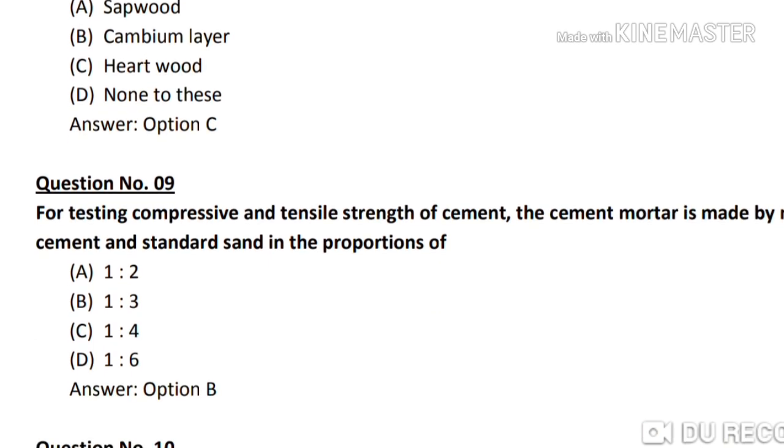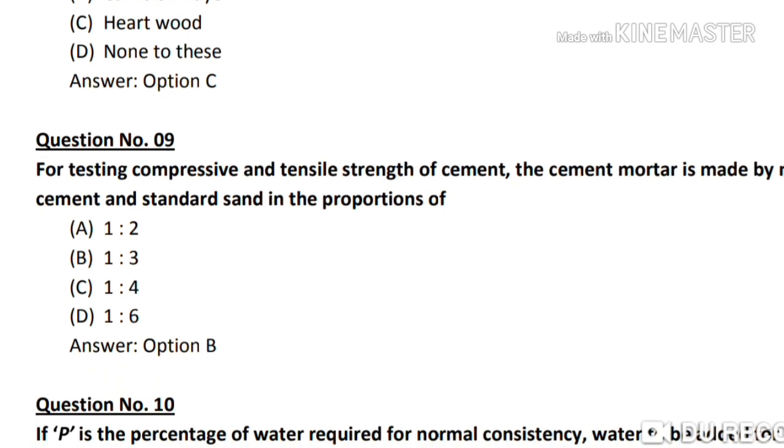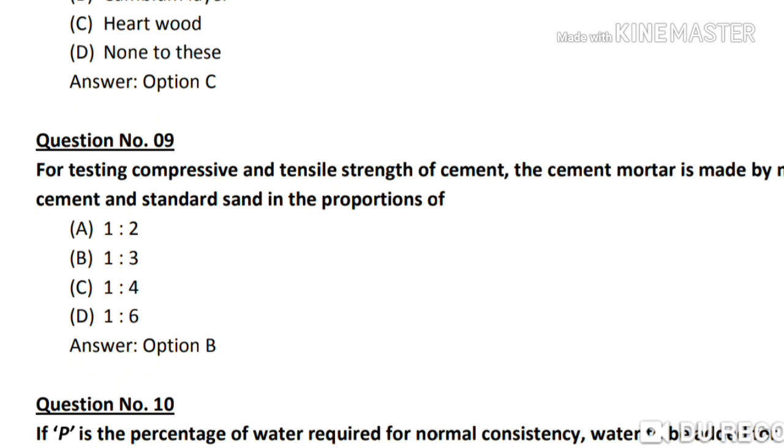Question number 9. For testing compressive and tensile strength of cement, the cement mortar is made by cement and standard sand in the proportion of ratio 1:2, 1:3, 1:4, or 1:6. So the correct answer is 1:3, option B.